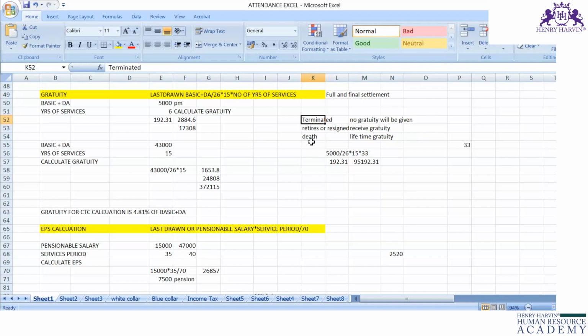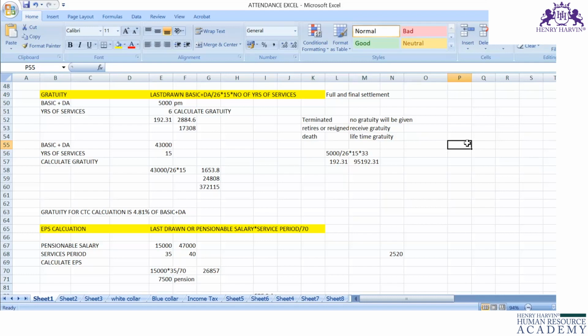Next is death. If the employee expires while working in the organization, or while in service with the organization, what is the gratuity? That is the lifetime gratuity. How can you calculate the lifetime gratuity? Say for example, an employee has joined your organization.